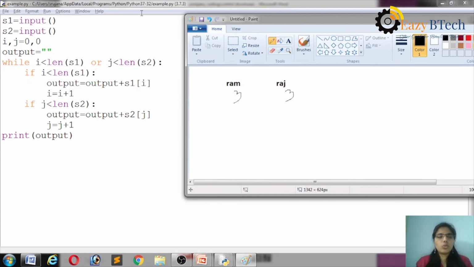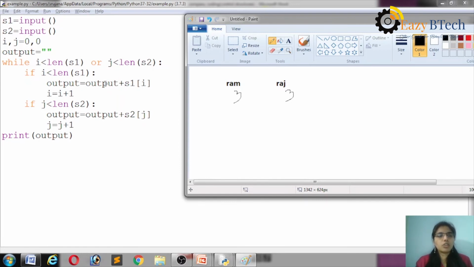Means the loop will be repeated up to 3 times. 0 less than 3, 1 less than 3, 2 less than 3. Here also the same length, so that's why that loop is repeated up to 3 times. If i less than len of s1, means 0 less than 3, the condition is true, it will come into the if block. Output is equal to output plus s1 of i.